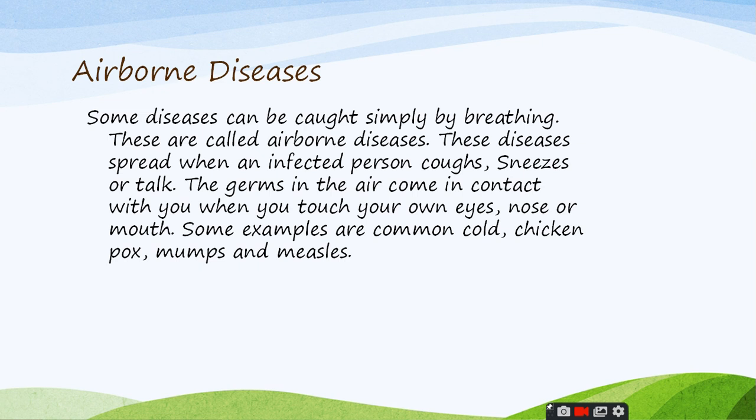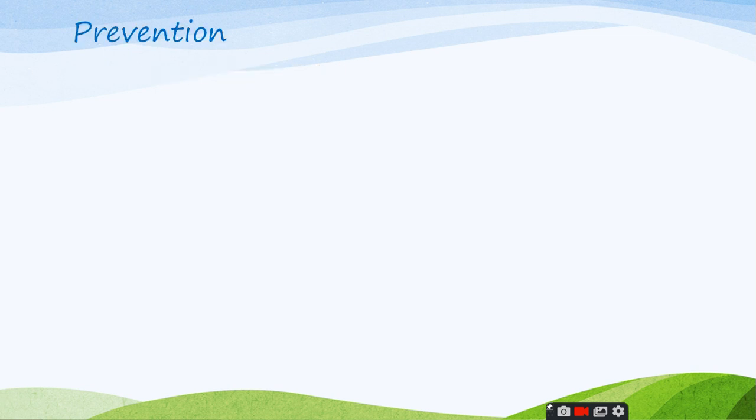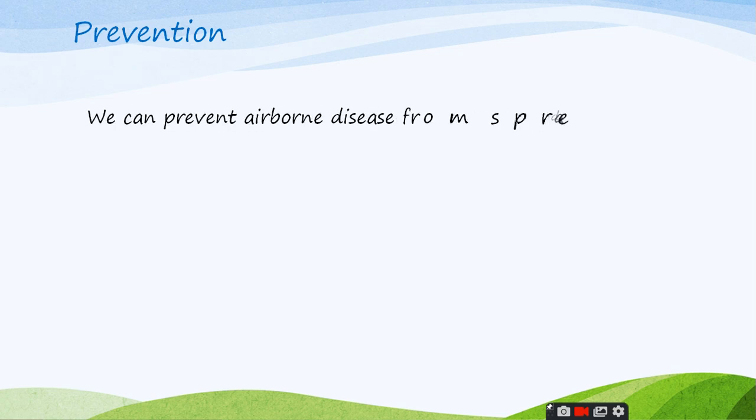Some examples are the common cold, chicken pox, mumps and measles. These are some diseases which are very common. We might be infected by them, so there are some ways to prevent this. Look at students, how can we prevent these diseases?